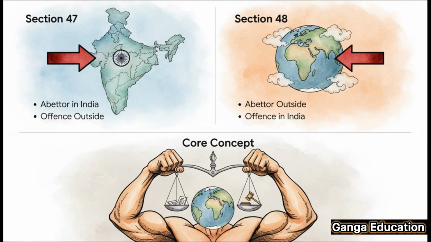All right, let's do one final revision. Section 47. Abettor is in India, offense is outside. Section 48. Abettor is outside, offense is in India. The core concept behind both is to extend Indian criminal liability beyond our country's borders. Remember that, and you'll be good to go.